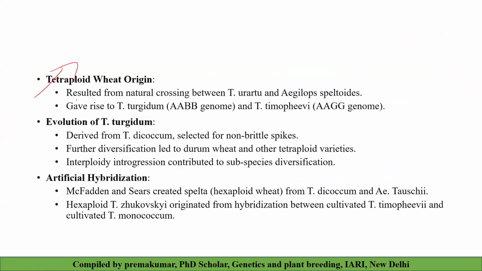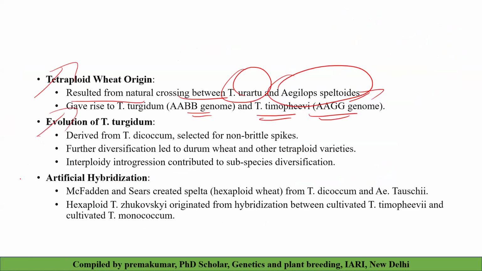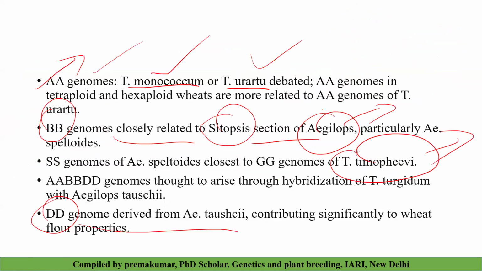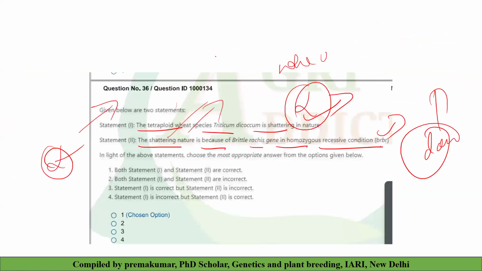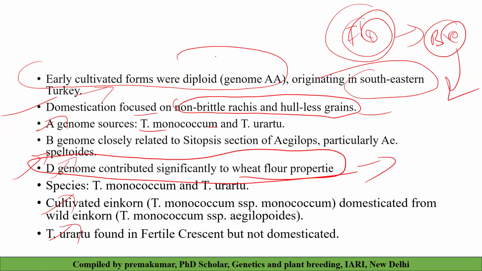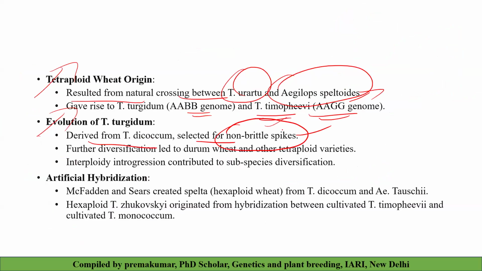Tetraploid wheat resulted from natural crossing between Triticum urartu and Aegilops speltoides. Then AABB genome, and Triticum timopheevii is AAGG genome. Then Triticum turgidum, actually earlier it was wild. Then Triticum dicoccum, how it was selected from non-brittle spikes. See, in this question they asked whether Triticum dicoccum is brittle. It's not true. Triticum dicoccum is actually a non-brittle spike. Then, during the domestication, these genes were lost.